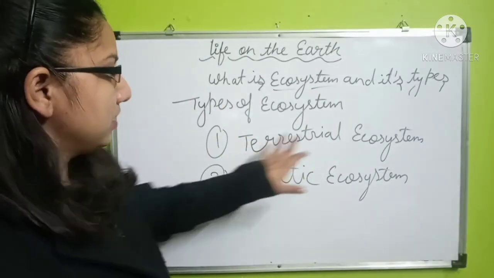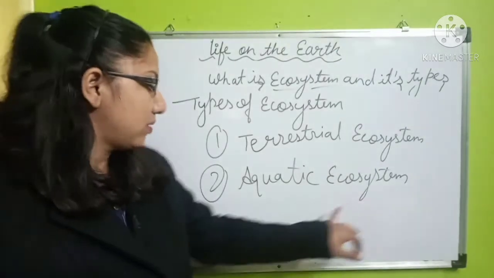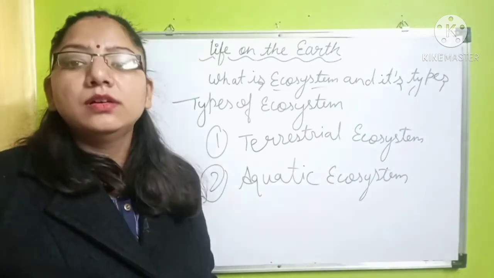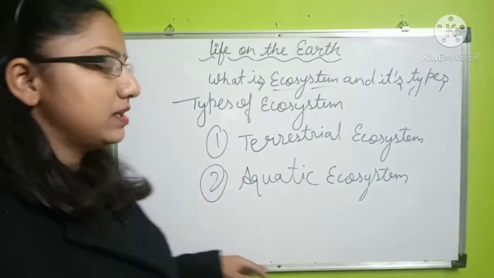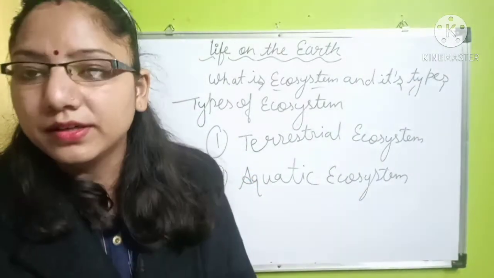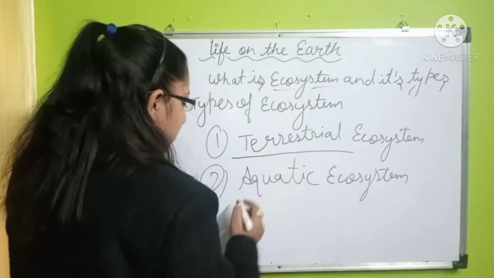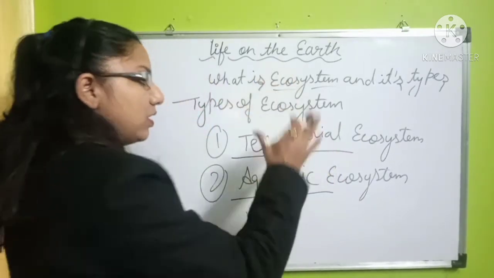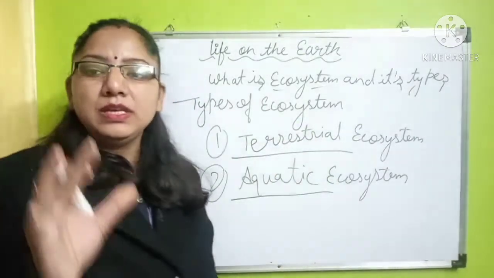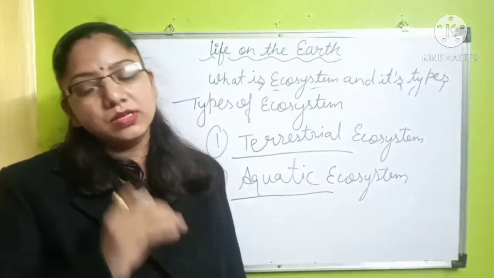So terrestrial ecosystem means the ecosystem of earth, and the word aquatic refers to marine and sea life, or we can say it refers to the hydrosphere, and the terrestrial refers to the atmosphere and the lithosphere. So here we can say our ecosystem is divided into two parts: terrestrial, or the earth or the lithosphere's ecosystem, and aquatic ecosystem, meaning the marine life ecosystem, or the ocean life ecosystem, or the sea life ecosystem.